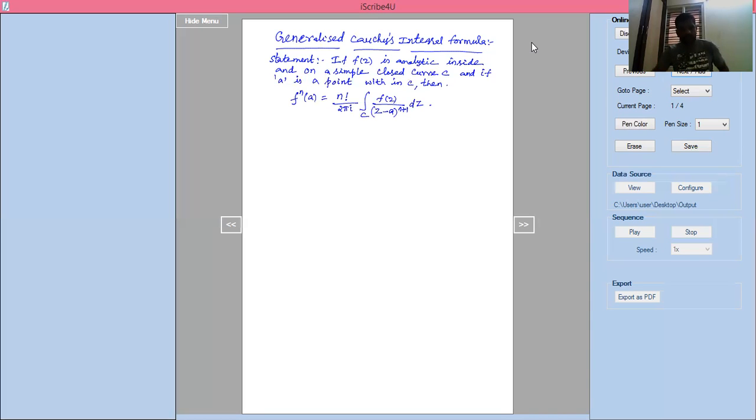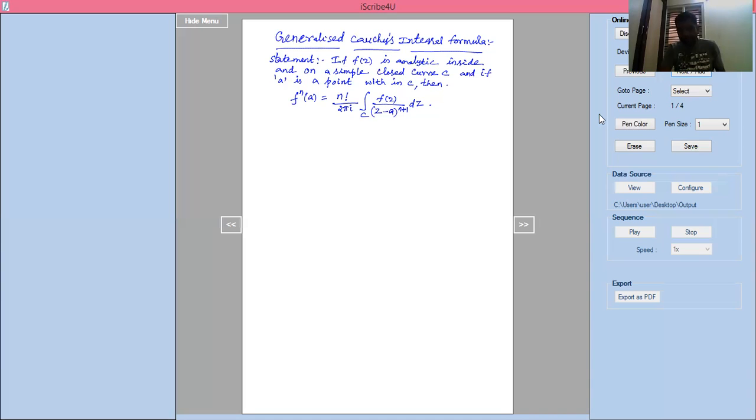This is the statement. Once again, I will repeat the statement. If f of z is analytic inside and on a simple closed curve C, and if a is a point within C, then f^n of a equal to n factorial. What does that f^n of a mean? n times we will differentiate, for the nth derivative here. n factorial divided by 2 pi i integration of C into f of z divided by z minus a whole power n plus 1 into dz.